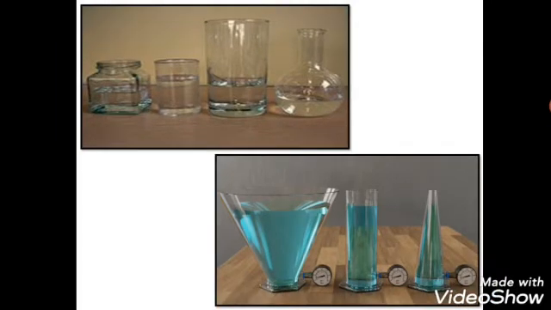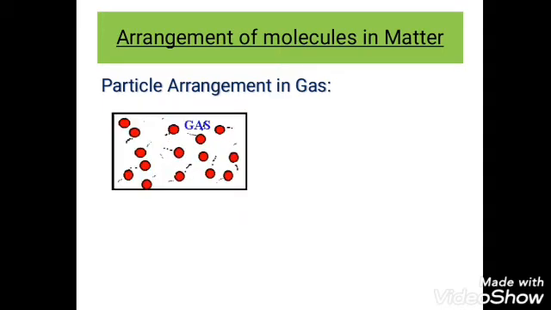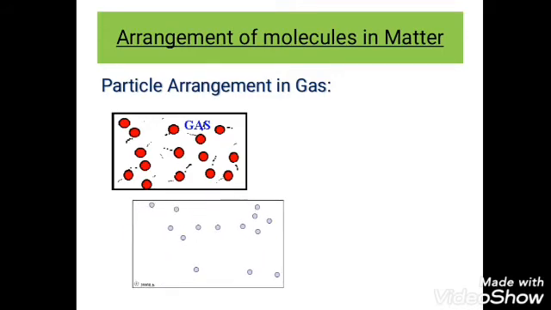Now we'll see how the particles are arranged in gases. In gases, all the particles are with large intermolecular spaces between them, so they can move freely in all directions like upward, downward, sideways too. That is why we say that gas spreads.